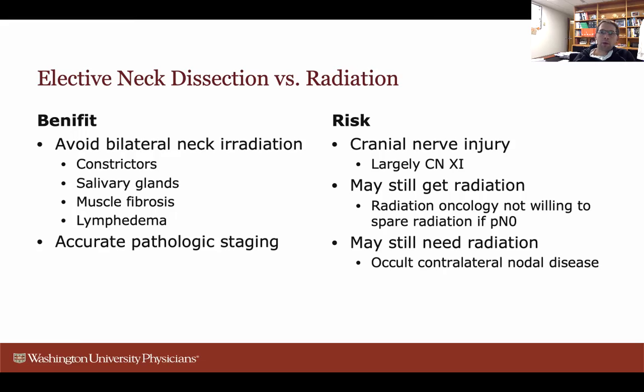It also gives us accurate pathologic staging. The risks of doing a neck dissection, though, is largely related to the vasculature and the cranial nerves. And in our experience, cranial nerve 11 is the most at risk with shoulder dysfunction. Another risk is that patients may still get radiation. If you see a patient in an academic institution and they get their radiation in a community setting, the radiation oncologist may not be comfortable sparing radiation to that negative neck, even if it's pathologically negative. On the other hand, you may still need radiation if you do find occult contralateral nodal disease. And in our study, it was approximately, just over 20%.